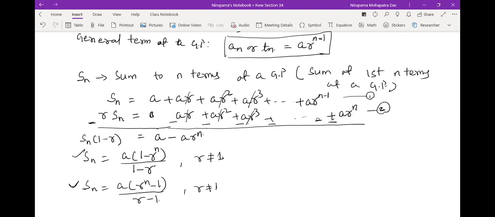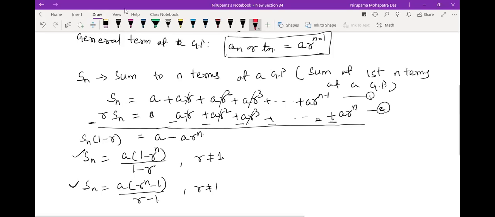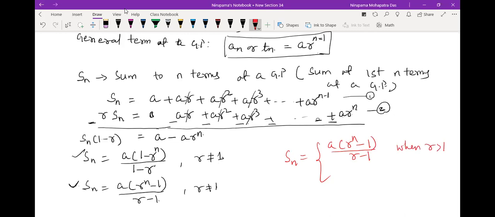So what we decide here, Sn equal to a into r to the power n minus 1 divided by r minus 1 when r is greater than 1, and a into 1 minus r to the power n by 1 minus r when r is less than 1. Okay, so by default we will be taking for Sn the formula like this. Okay, and r not equal to 1.